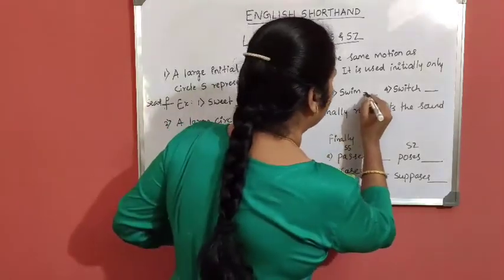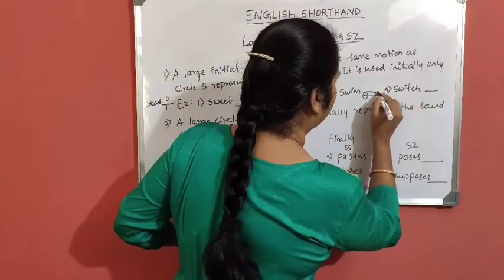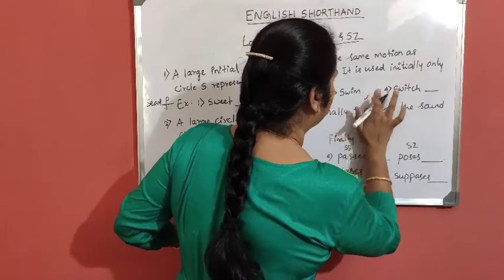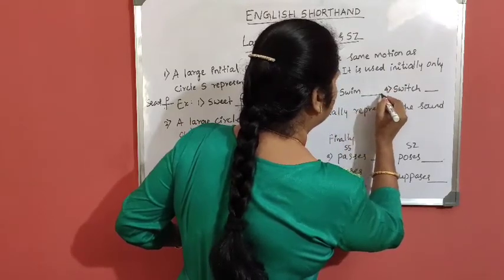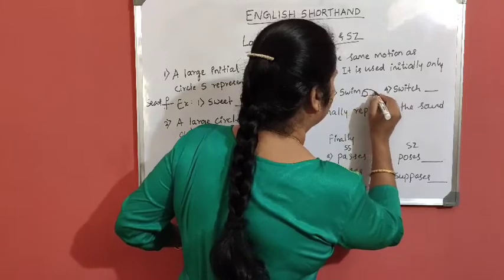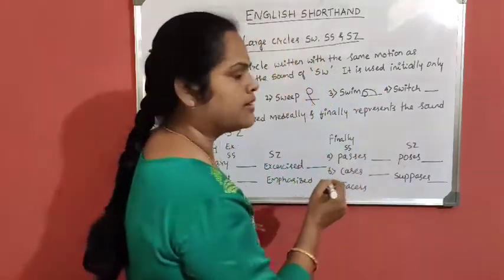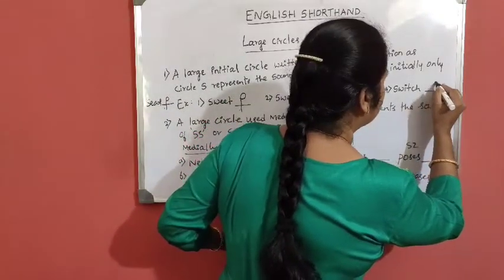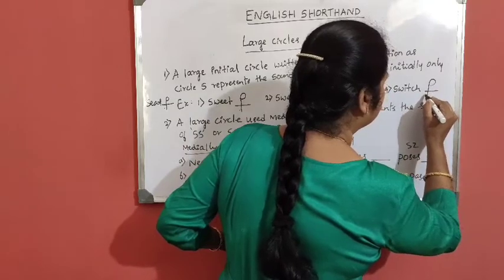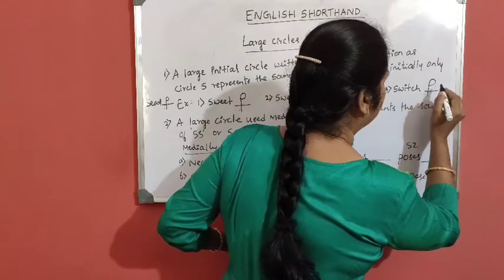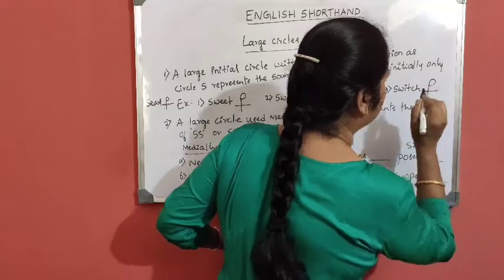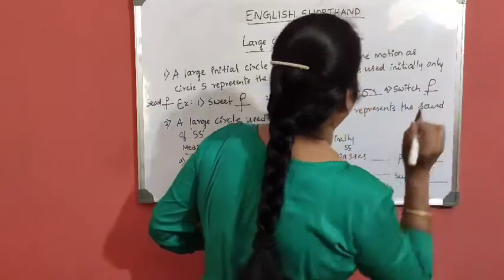Then swim, large circle, M. Then switch, large circle SW, then Ch, E vowel.